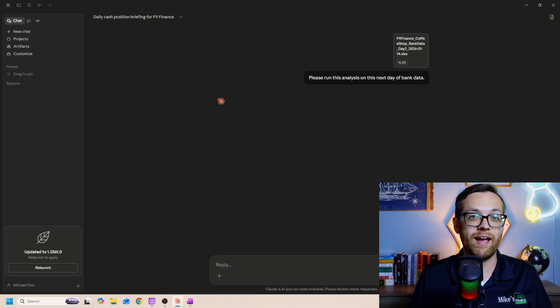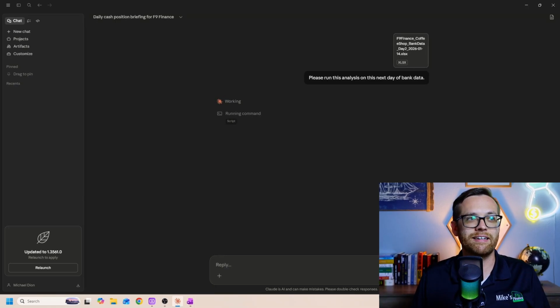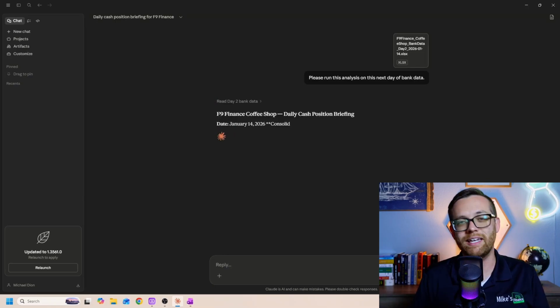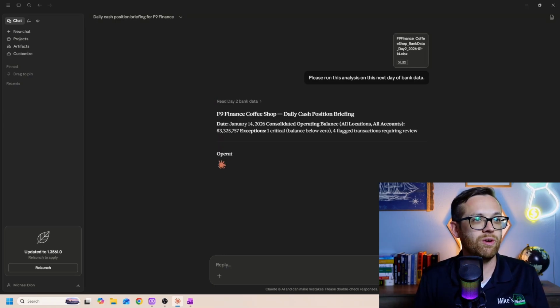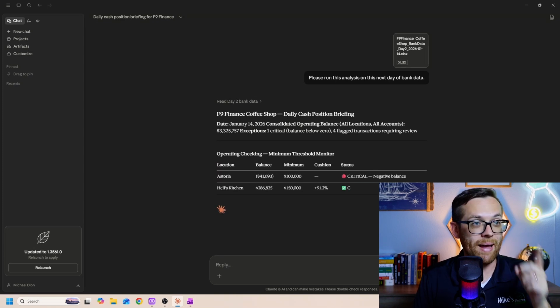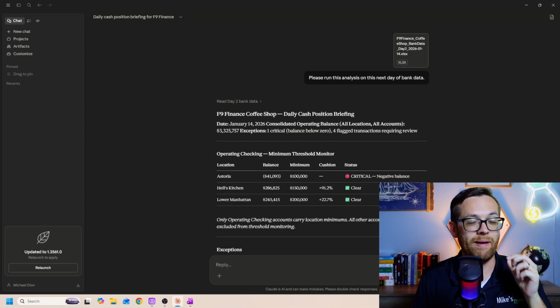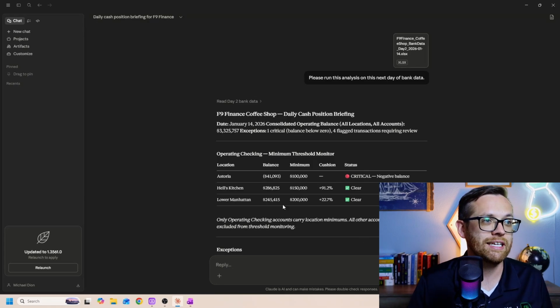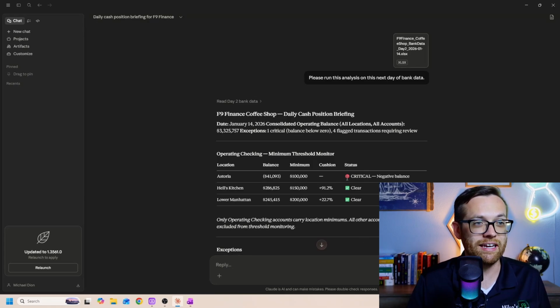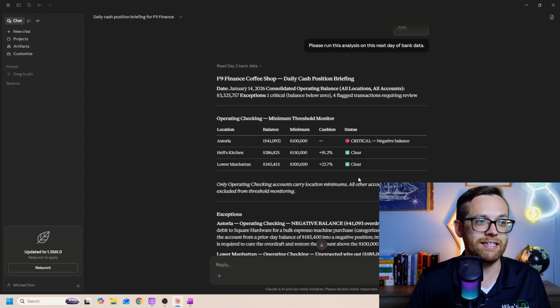Again, things should go faster now. It does have to read the new data file, but it has the context of what it's already done, so it can go through this a lot faster. It can go right into reading it and writing the document. So here we go. There is a critical balance. Something happened, the balance is below 0, and there's 4 flagged transactions requiring review. So the Astoria account has gone negative. It's critical in a negative balance.